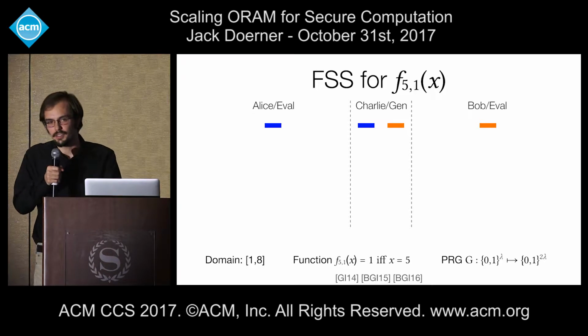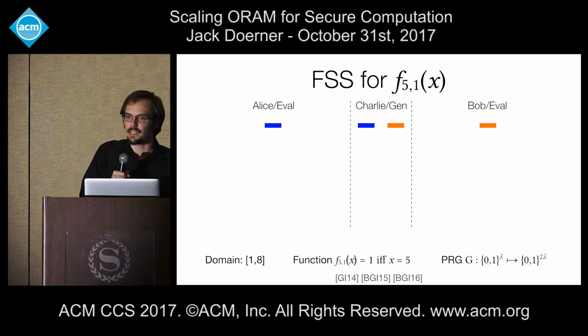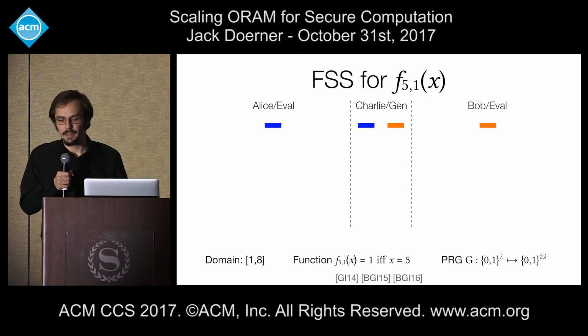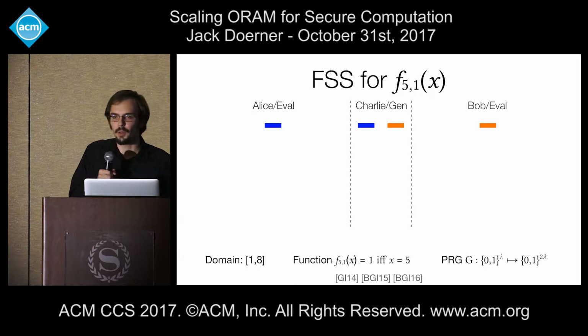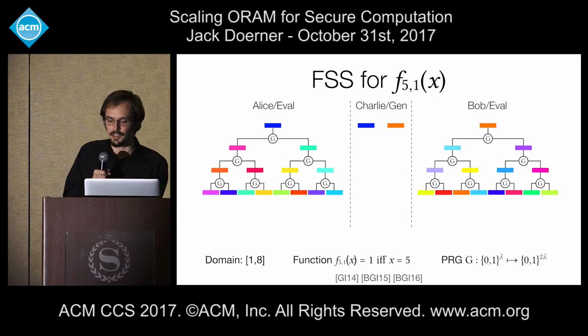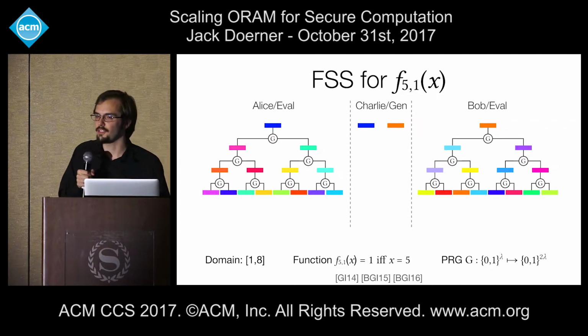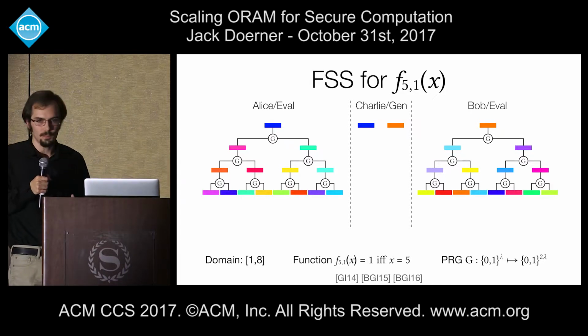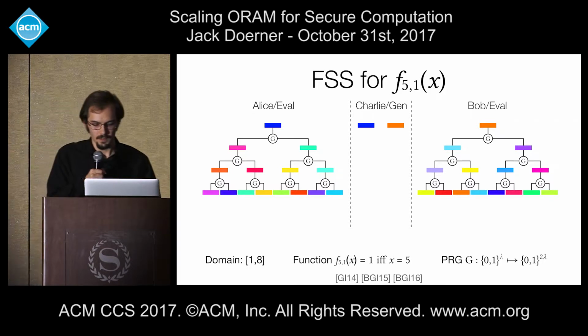Alice and Bob are each going to start with a unique uniformly random seed. And note here I'm using these colored boxes to denote values that appear random relative to one another. Additionally, the generator is going to begin with both seeds. Alice and Bob will also have access to some pseudo-random generator with a stretch factor of 2. And they can use this in a fairly standard way to construct a tree such that there is one leaf in the tree for each point in the domain of the original function.